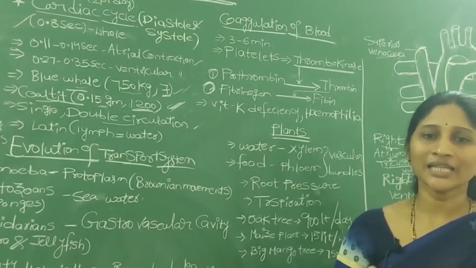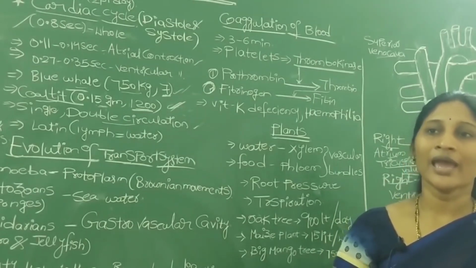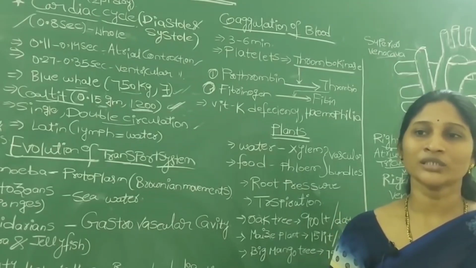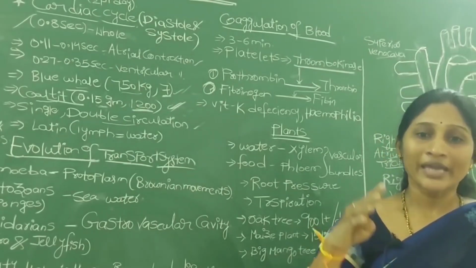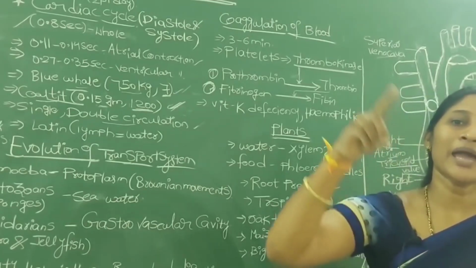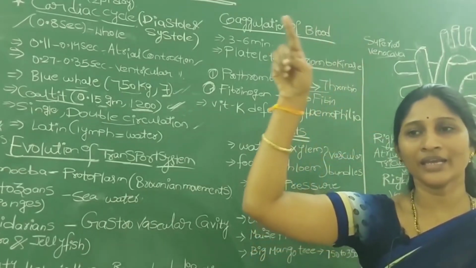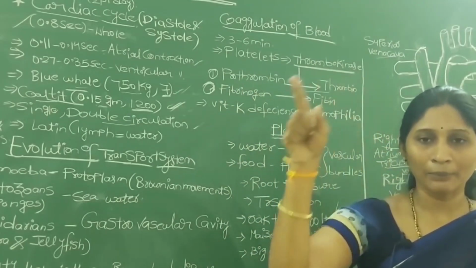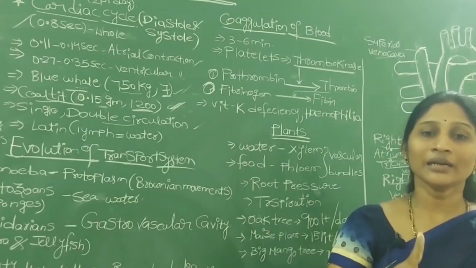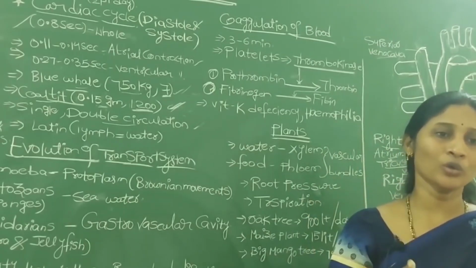At the lungs there is an exchange of gases, and from the lungs the oxygenated blood is not directly sent to all the body cells. Again from the lungs it is sent back to the heart, and from the heart again through the artery it is supplied to all body cells. So for one complete circulation it crosses the heart 2 times, or twice.